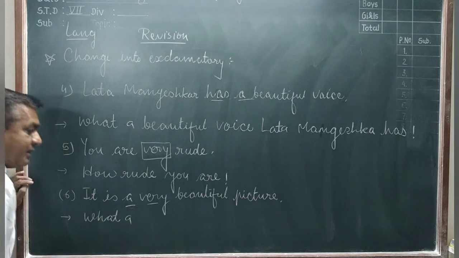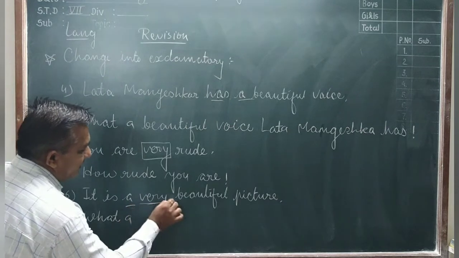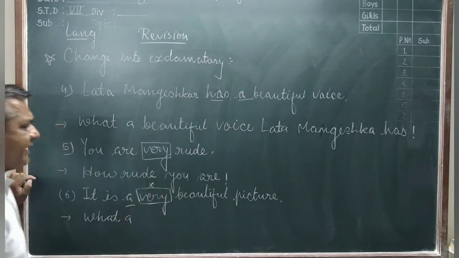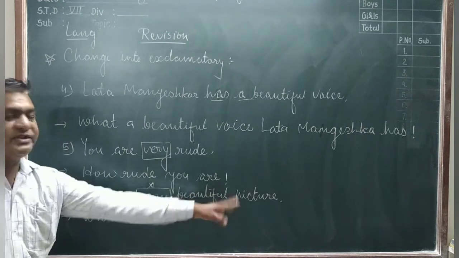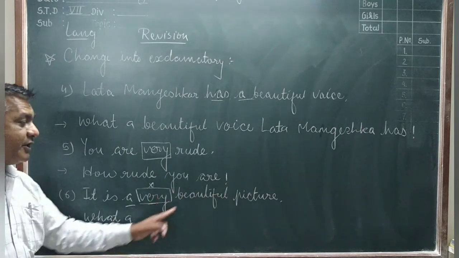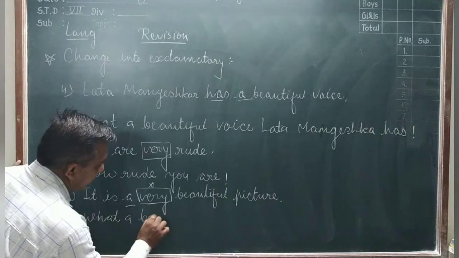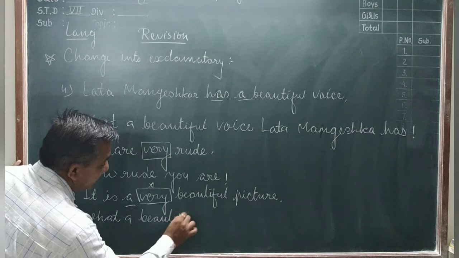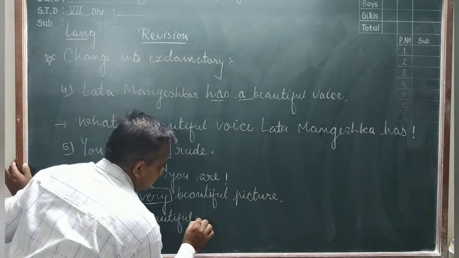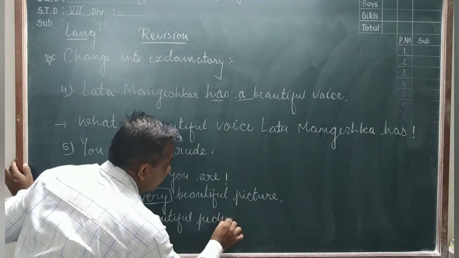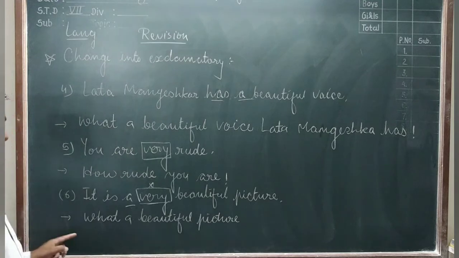What, after it. And remove the "very". In this sentence you always remove "very". So it is a beautiful picture. Are you understanding here? So: What a beautiful picture.